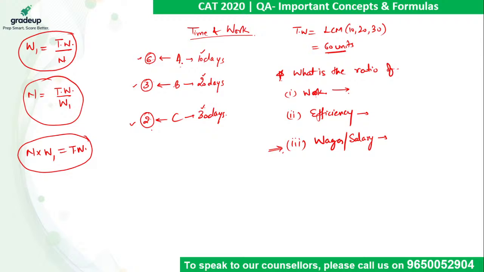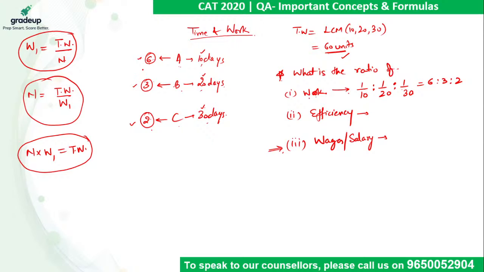Or we can say, if A can do a work in 10 days, B in 20 days, C in 30 days, then the ratio among the work done will be inverse of the number of days, right? So here the inverse ratio is coming into picture, 1/10 is to 1/20 is to 1/30. If you want to do it directly out of this, it can be done like this. But if you want to assume this value first and you find work done per day, so the ratio comes out to be 6 is to 3 is to 2. Either ways it is same.